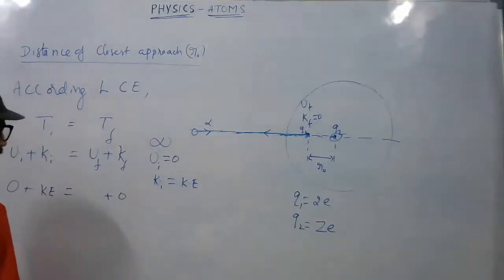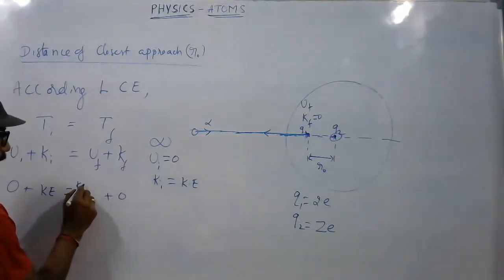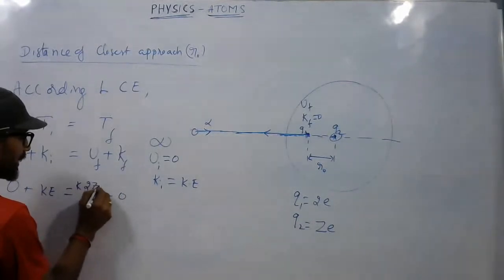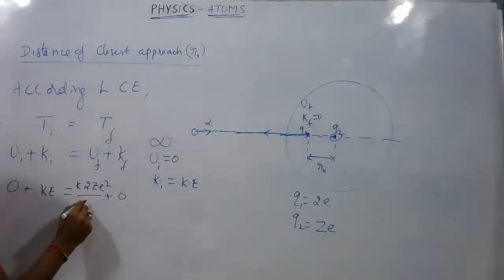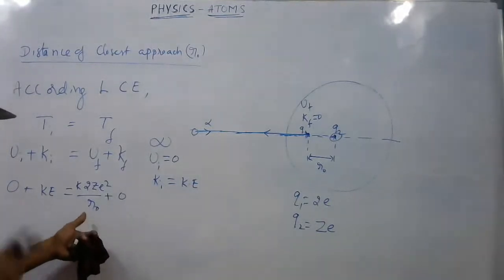Taking this into consideration, the final potential energy Uf is K Q1 Q2 by R, where K is 1 by 4 pi epsilon naught. So K Q1 Q2 is 2e into Ze, which becomes 2Ze square, by the distance between them, R naught. I have directly mentioned this, and I hope you have understood.